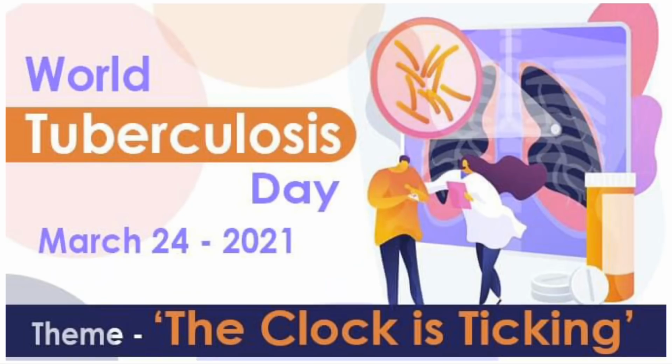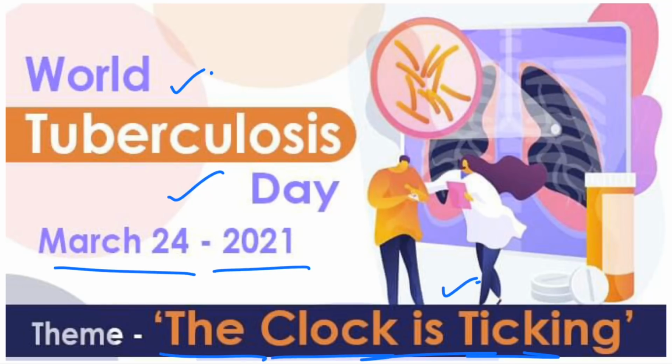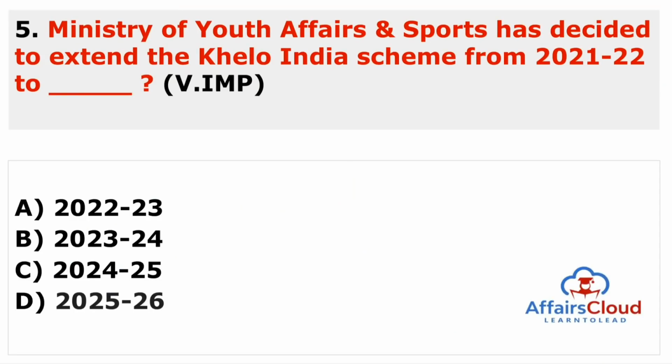Now we can move to the next question, but you can see the picture. World Tuberculosis Day, 24th of March 2021. Theme is most important, guys. There are 90 to 99% chances that this theme can come. The clock is ticking. Now we can move to the next question.